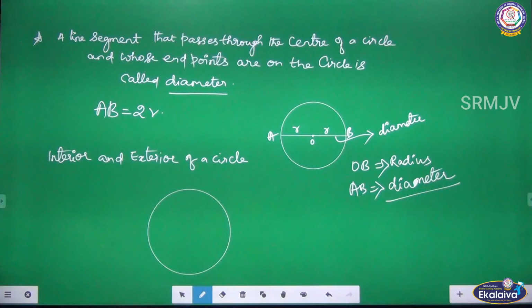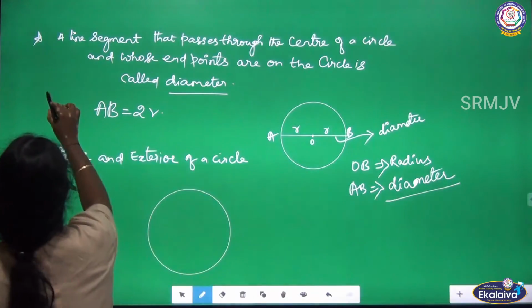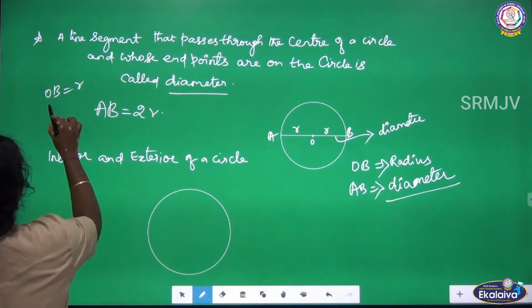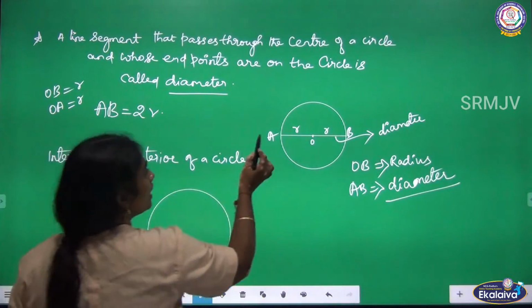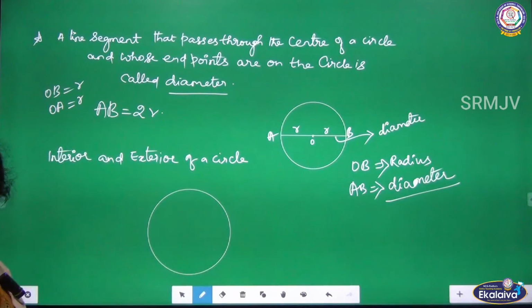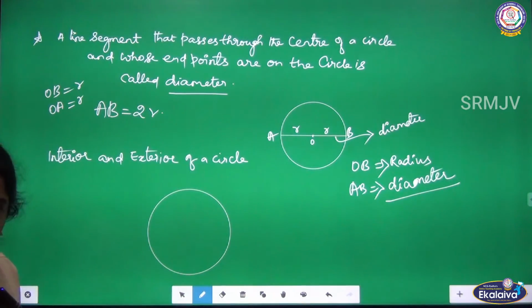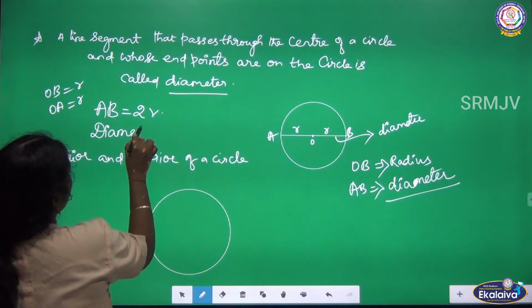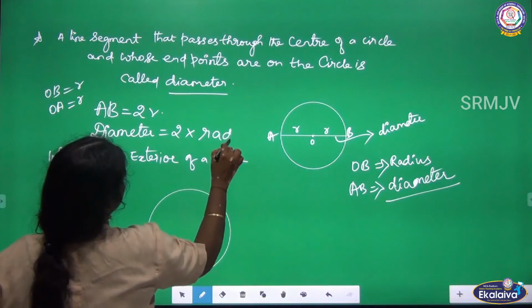OB is a radius, as well OA is also a radius. So when I am talking about AB, two radii, R plus R, which is 2R. Which means a diameter is equal to twice the radius.